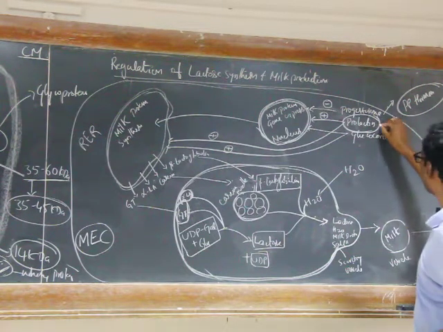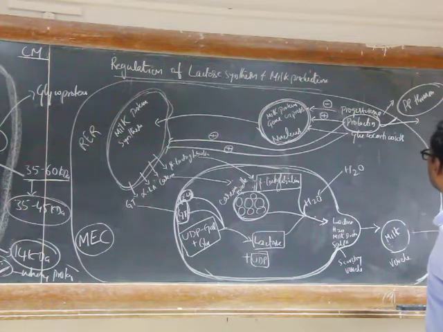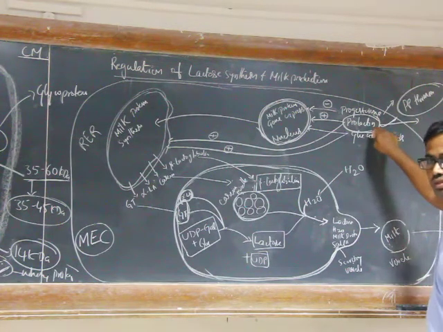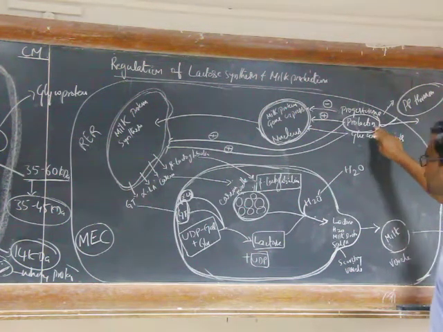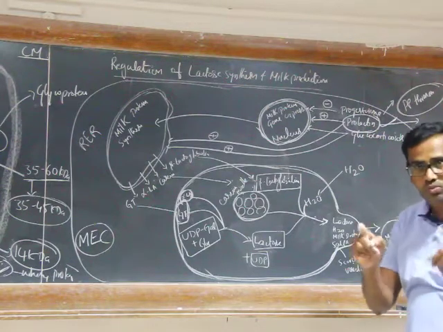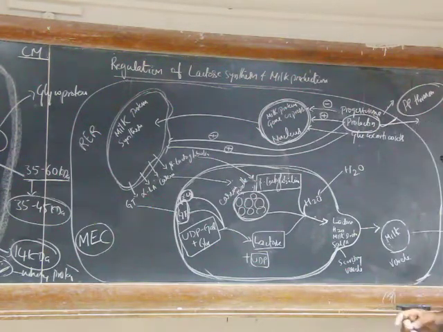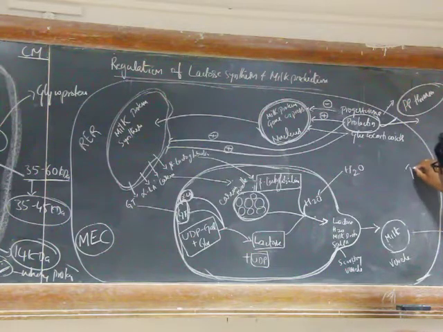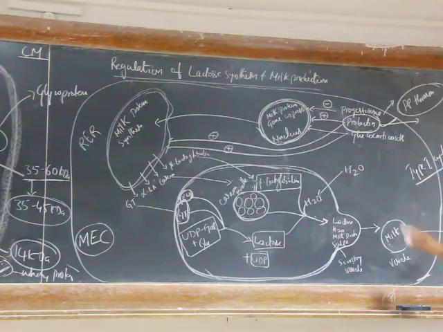But here, prolactin, which plays a very important role in lactation, binds to its receptor, the prolactin receptor, which is nothing but a type 1 cytokine receptor, and that mediates its signal through JAK to finally STAT5 activation.